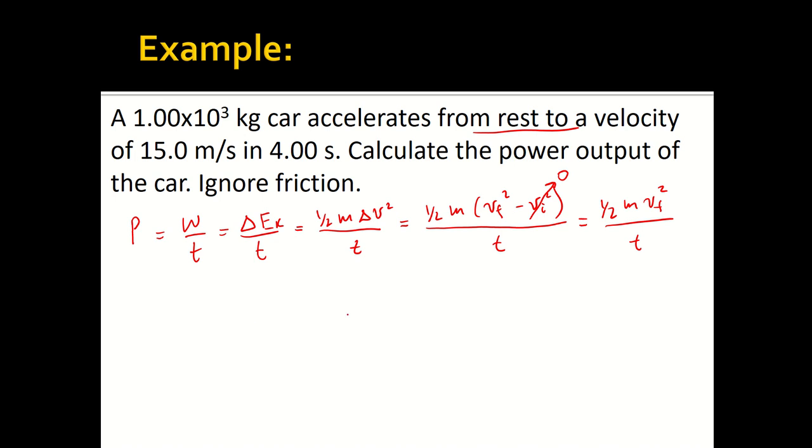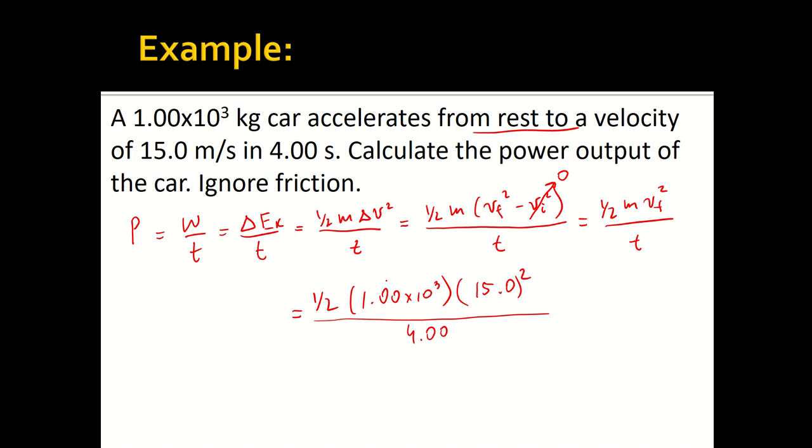So let's plug in the numbers and see what we get. 1/2 times the mass, which is 1.0 times 10 to the 3, times the velocity, which is 50.0 squared. Don't forget to square the velocity. All over 4.00 seconds.